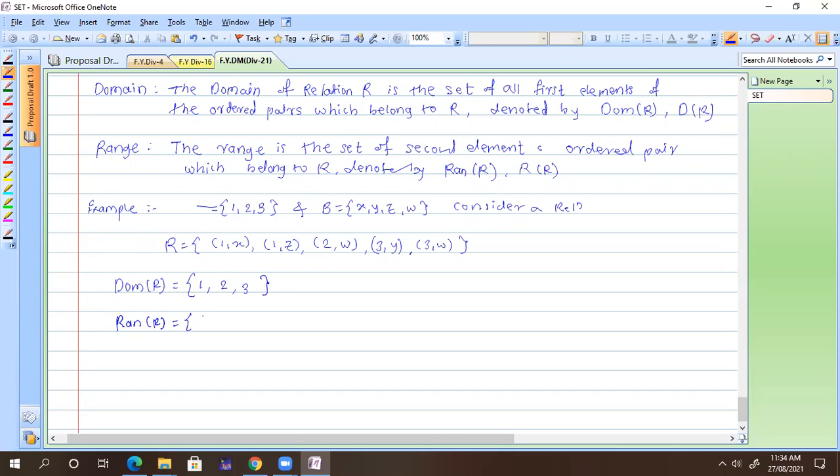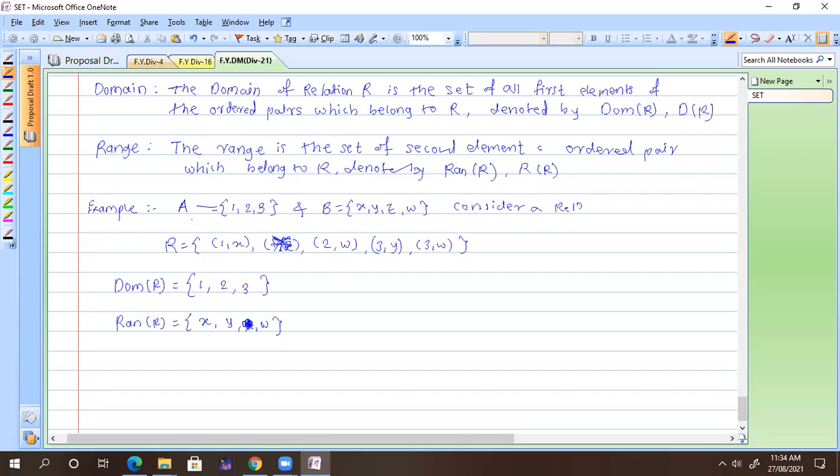We have the second entries: X, Y, Z, and W. And suppose this element is deleted, so Z is also not there, and we have only X, Y, Z. It means the range is not always the whole set; sometimes it is a subset of that.